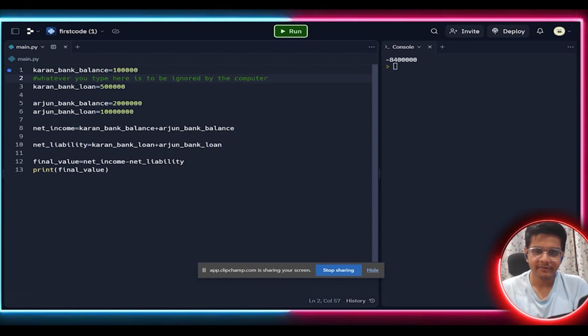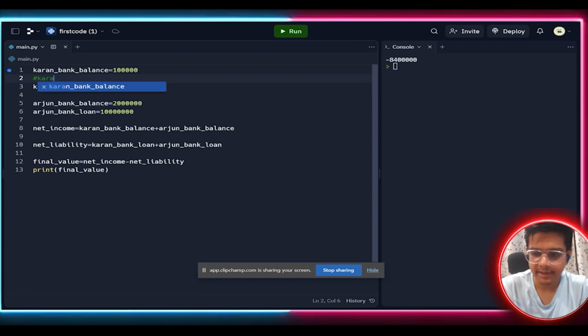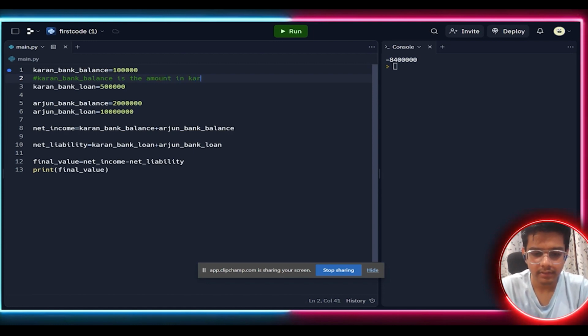So you should comment. I will comment it here. What should I write? Current bank balance is the amount in the current account. This is positive.